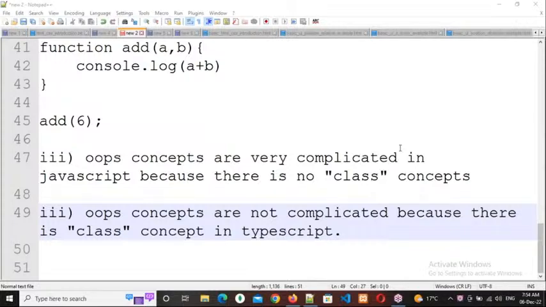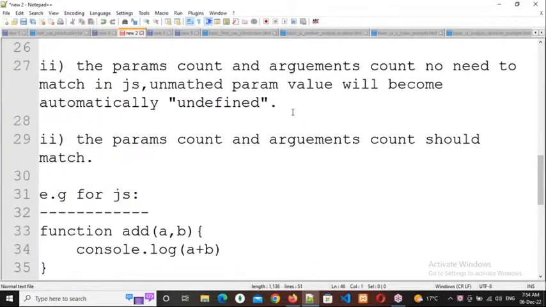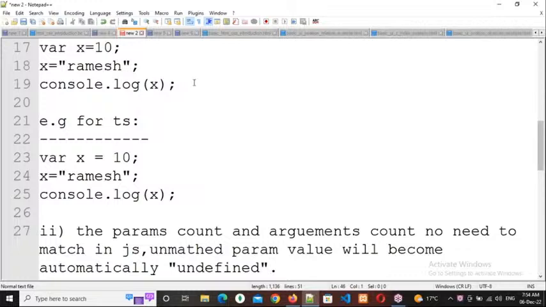Yes, sir. One question. Yeah, tell me. Here you are saying that it will throw the compilation error if there is no matching between the arguments and parameters. Yeah, our transpilation error. Here also, the first one also will throw this transpilation error. Why? Because TypeScript cannot be understood by the computer by default. It has to be converted into JavaScript. But JavaScript is exactly opposite to this TypeScript. So whenever it is converting from TypeScript to JavaScript, it will throw an error. But after converting to JavaScript, it doesn't throw any error.